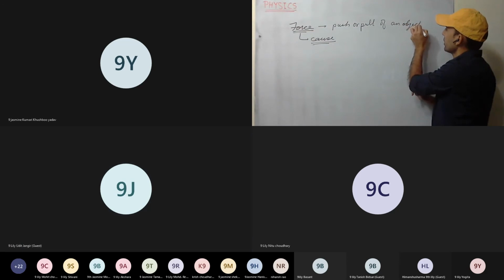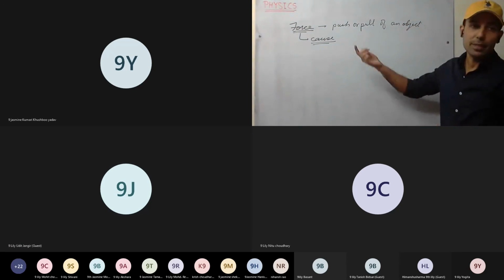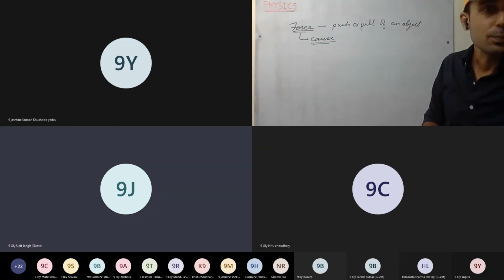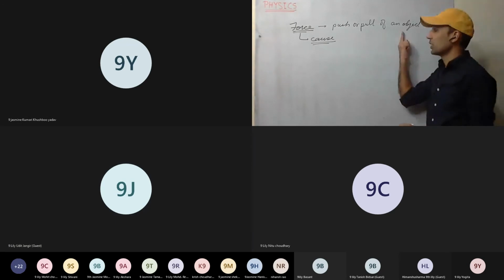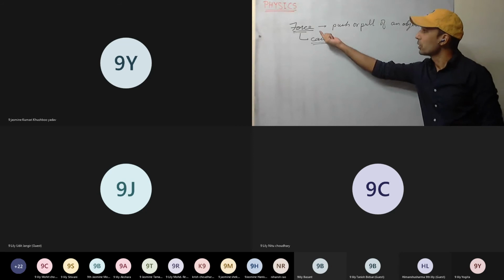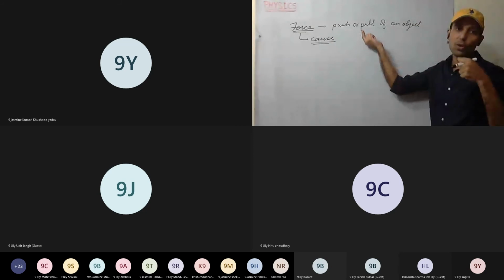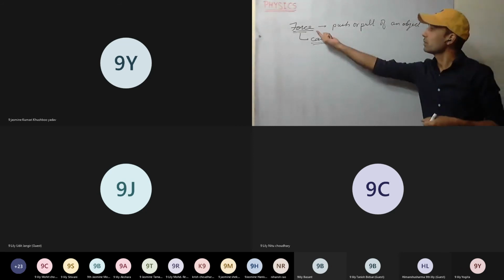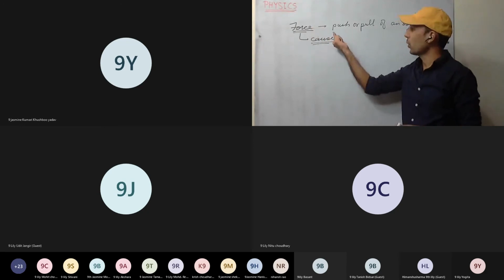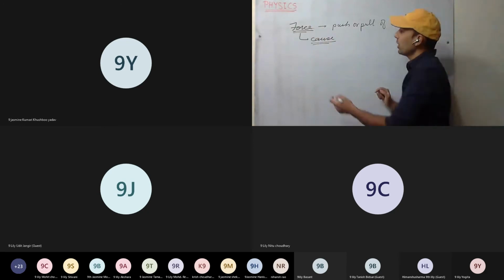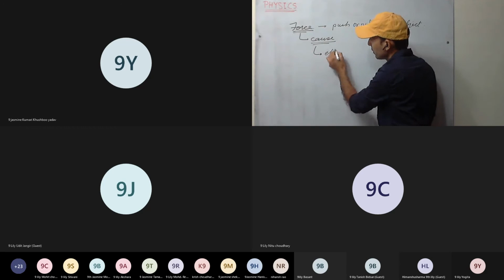This is the simplest definition we have studied till now. The push or pull of an object, external, that is what we call force. So this push and pull is called force. This is the cause. Now it will create some effects.